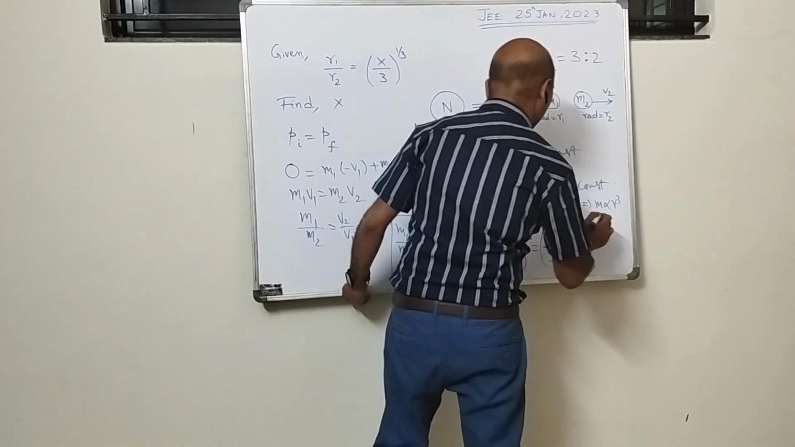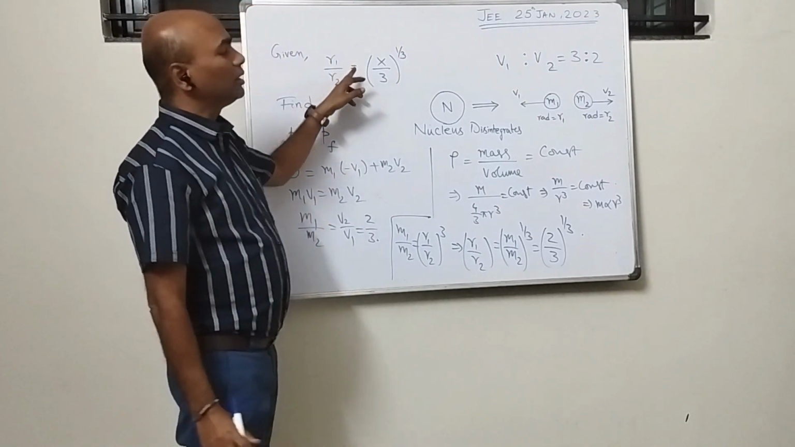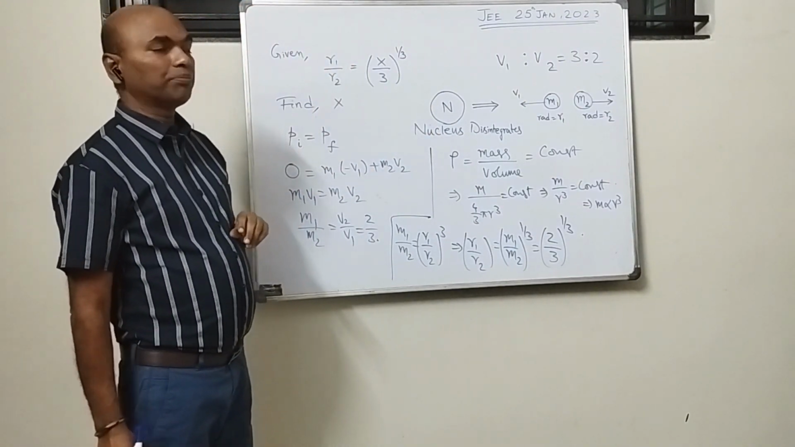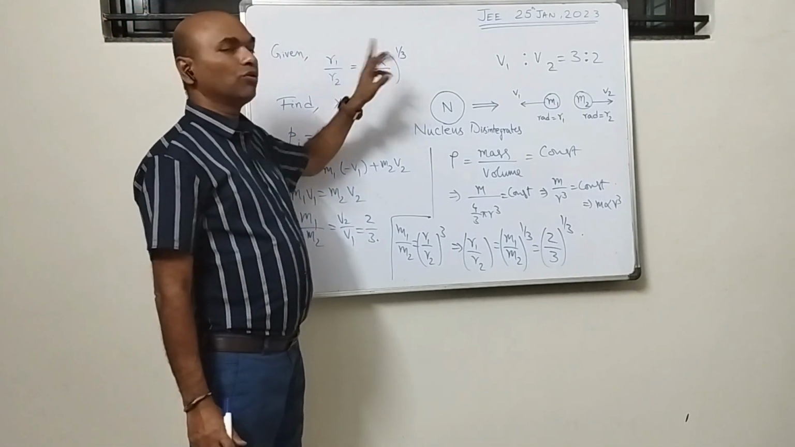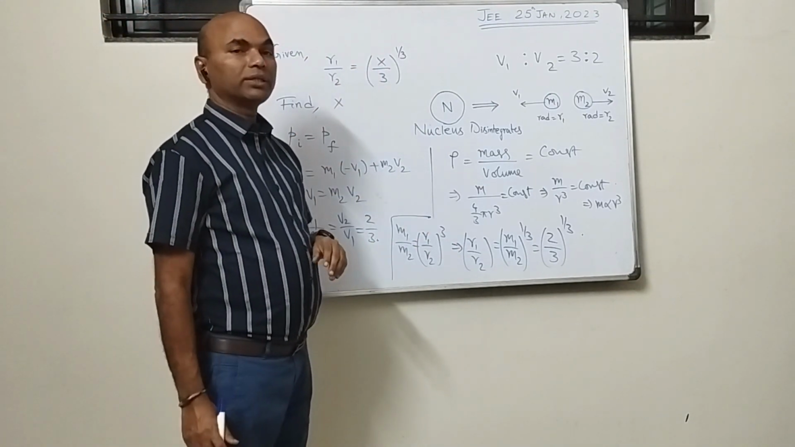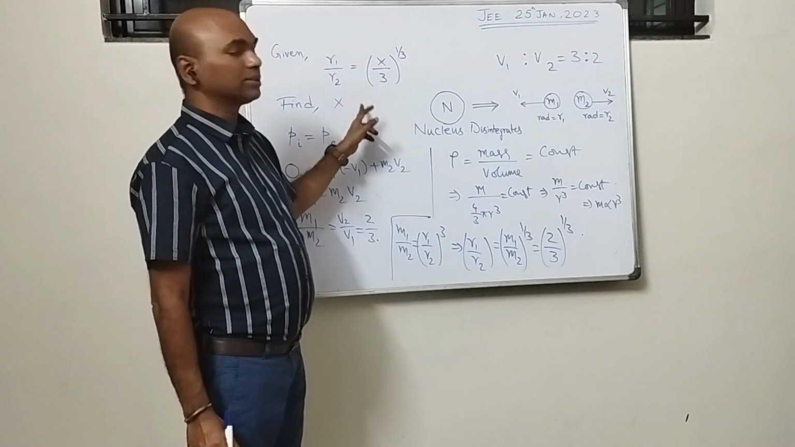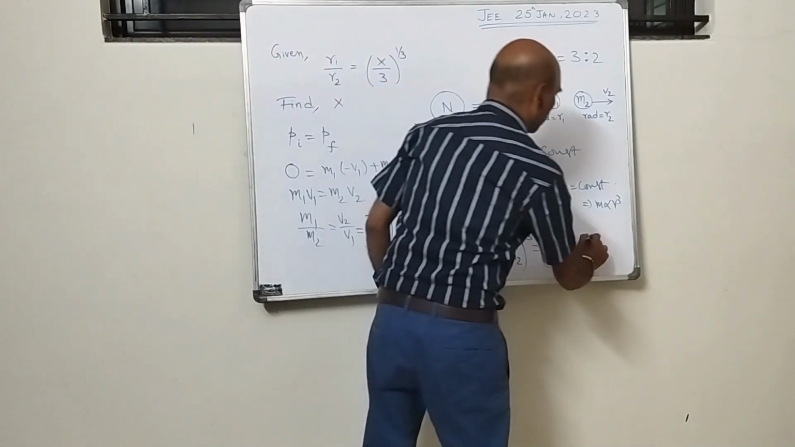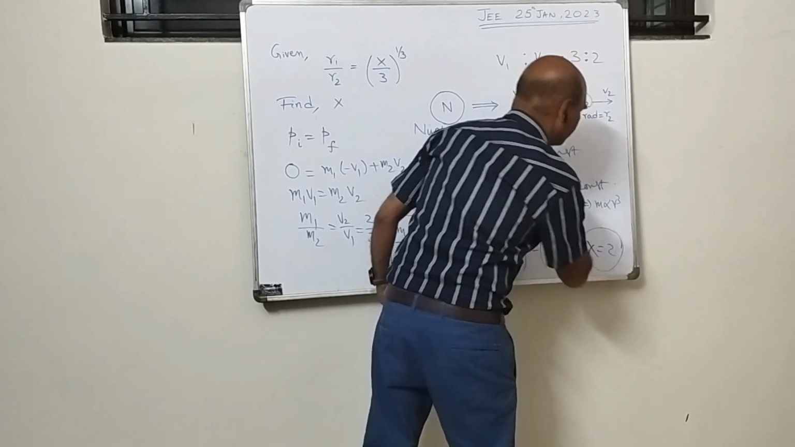And in the question it was mentioned that in this scenario the ratio of the radii of the two disintegrated parts will be x by 3 whole power 1 by 3, and I got 2 by 3 whole power 1 by 3. So he was asking about x, value of x, so the answer is x is equal to 2. Okay, the answer is x is equal to 2.